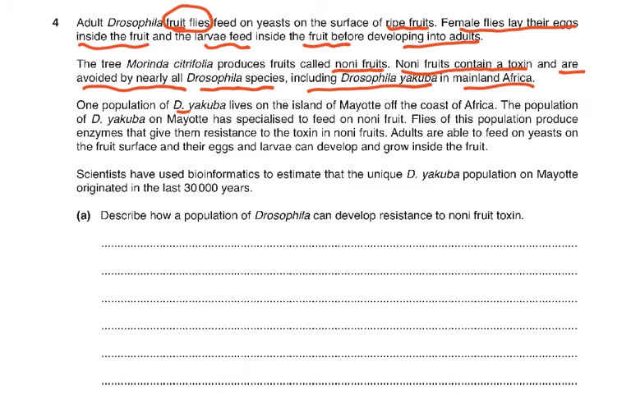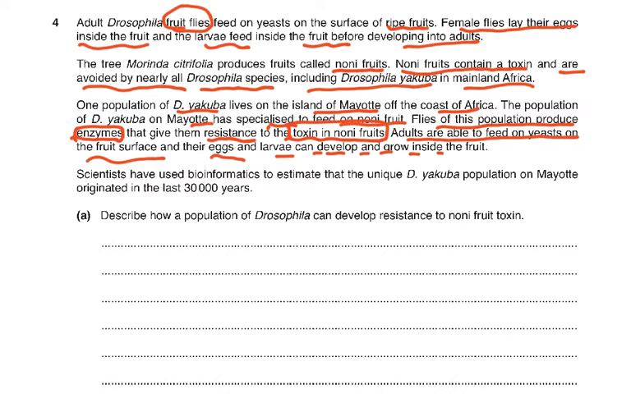One population of D. jacoba lives on the island of Mutation off the coast of Africa. The population of D. jacoba on Mutation has specialized to feed on noni fruit. Flies of this population produce enzymes. So they must have the gene for that enzyme that gives them resistance to the toxin on noni fruit. So they are not going to be killed by this toxin, and they are resistant to it. Now adults are able to feed on yeast on the fruit surface, and their eggs and larvae can develop and grow inside the fruit.